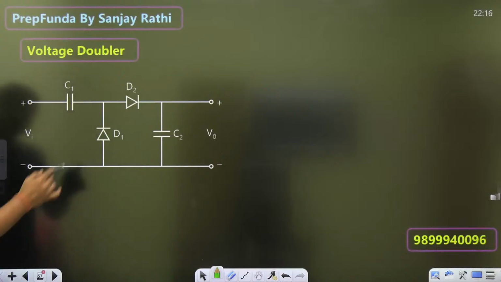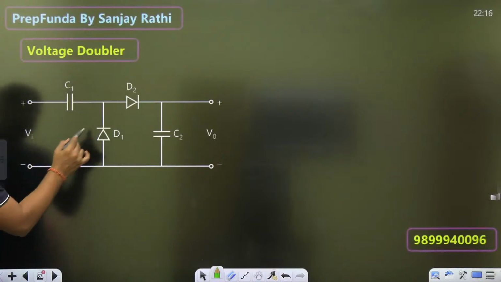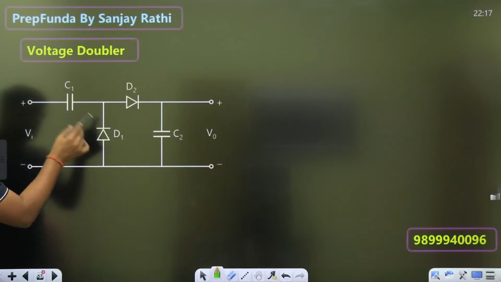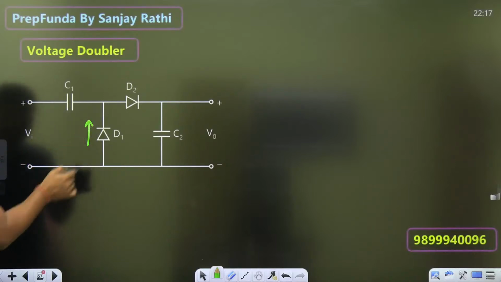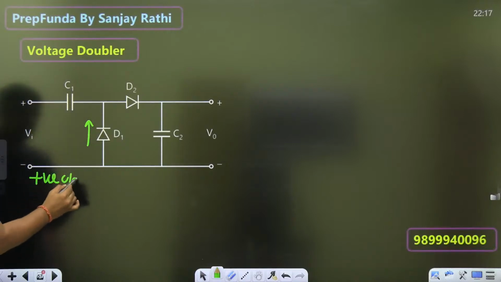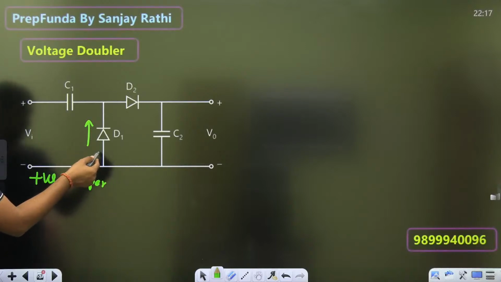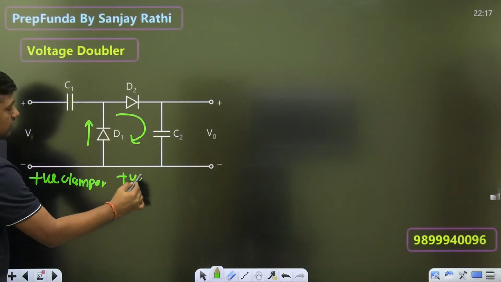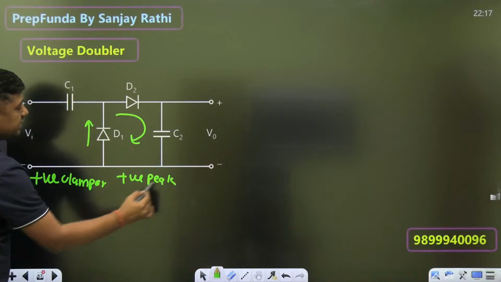Now watch this. This is a positive peak detector. Right? Watch this, this is what, watch the arrow above. So this is what? Clamper, positive clamper. What is the reference level? 0. It is biased at 0. So it is a positive clamper and it is a positive peak detector.